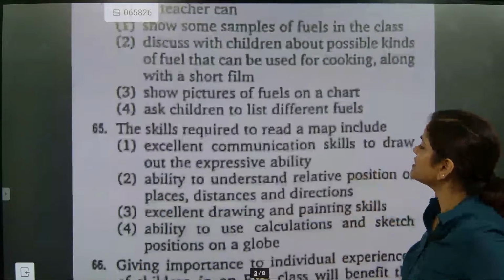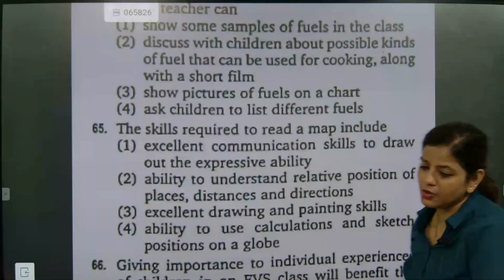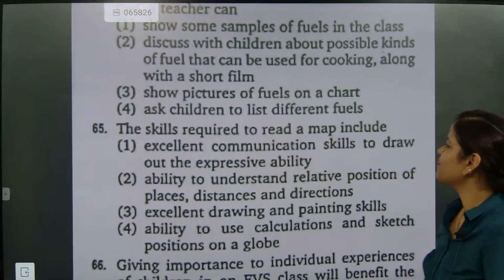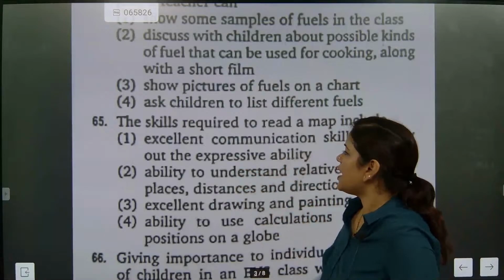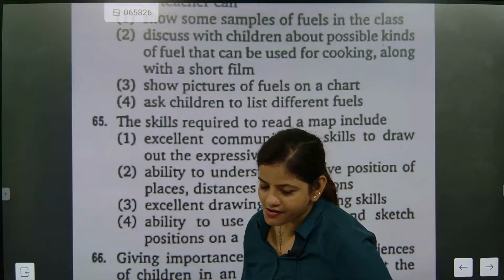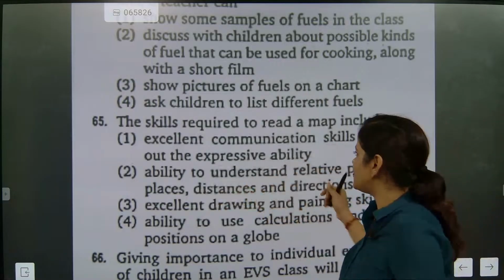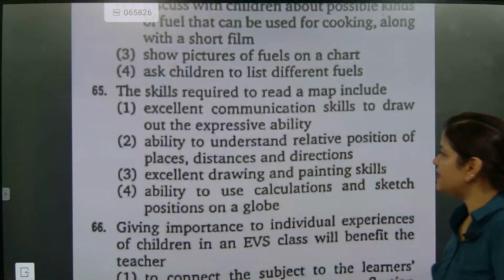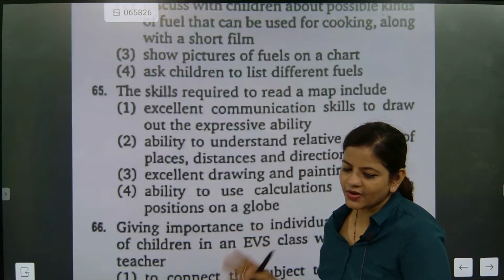Okay, now next. The skills required to read a map include excellent communication skill to draw out the expressive ability, to understand relative position of places, distances and direction, excellent drawing and painting skills, ability to use calculation and sketch position on a globe. What is the meaning of skills and what is it exactly? So these are different types of things that we need to understand.